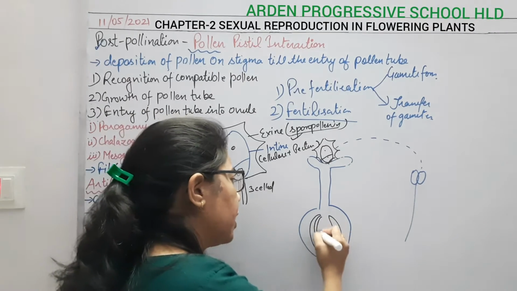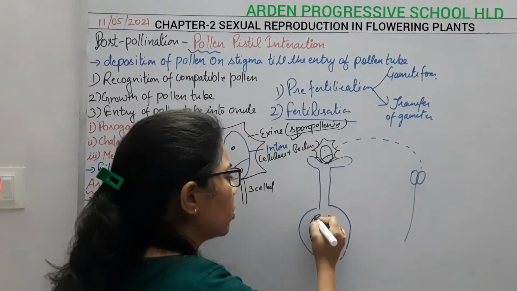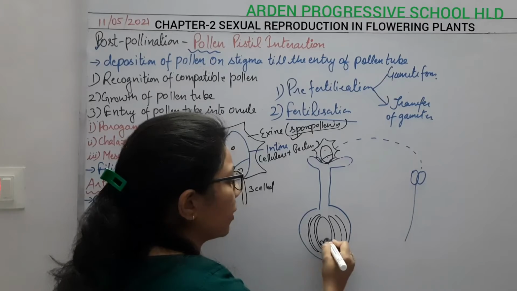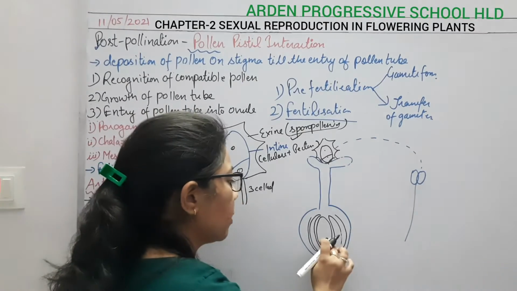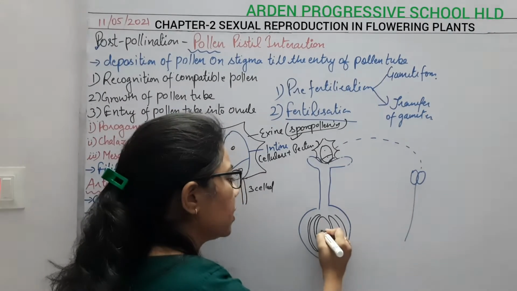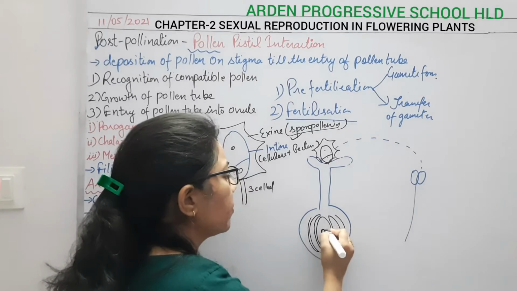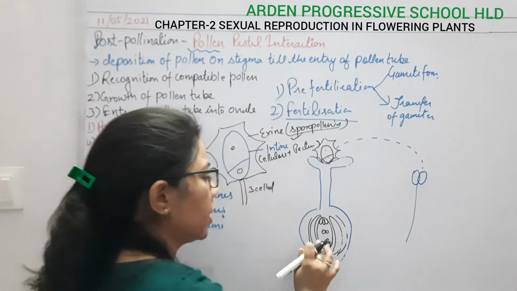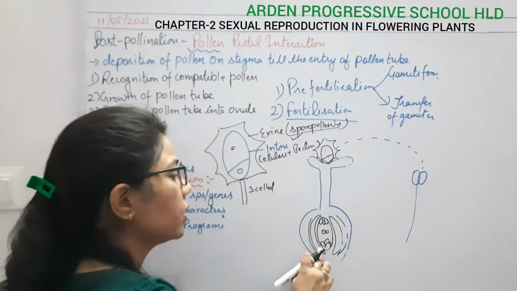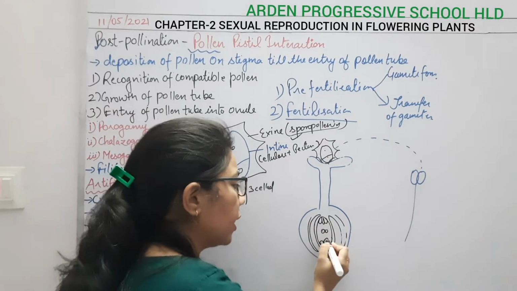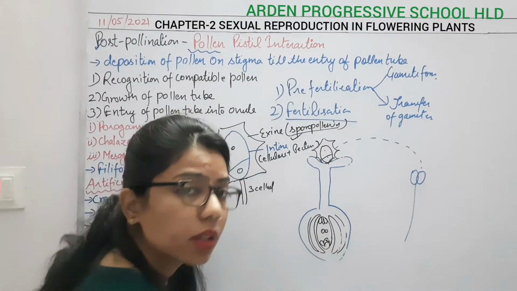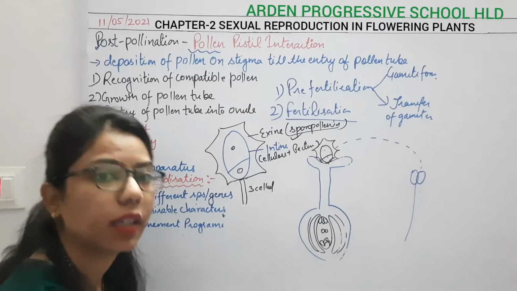Then inside it, the embryo sac is present. In this embryo sac we have the micropylar end, where the egg cells are present, and these are the polar nuclei, and these three are the antipodal cells. I'm not going to discuss more about this here. The pollen grain has to reach the egg cell as well as the polar nuclei for proper fertilization.